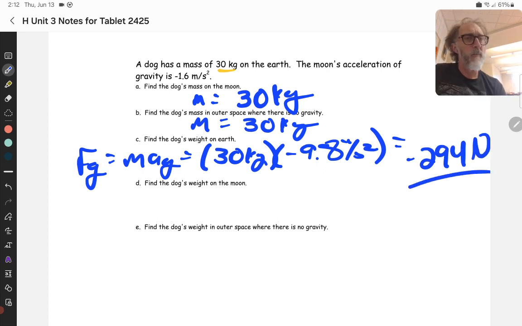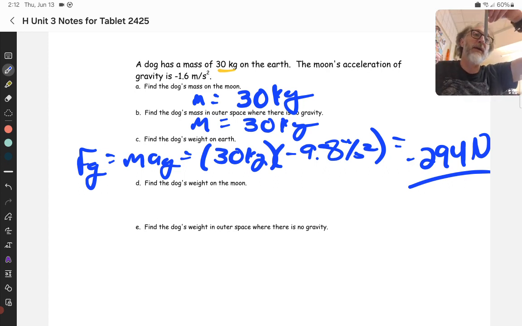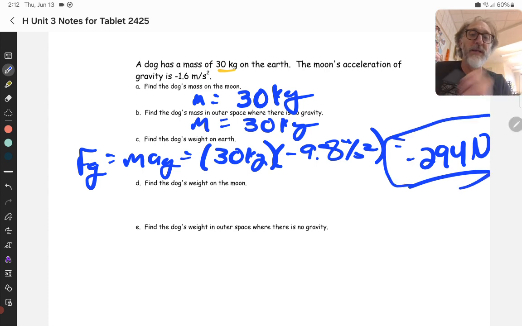Negative? That's weird. Technically speaking, if we can stick with down being negative, the force of gravity is always going to be negative, right? Because gravity pulls stuff down. All right. Now, if I say to you, how much do you weigh? You're not going to say negative whatever, right? So it's just sort of understood, right? But technically speaking, that force of gravity has direction and it is down, which means for us, very frequently, our force of gravity will be negative.